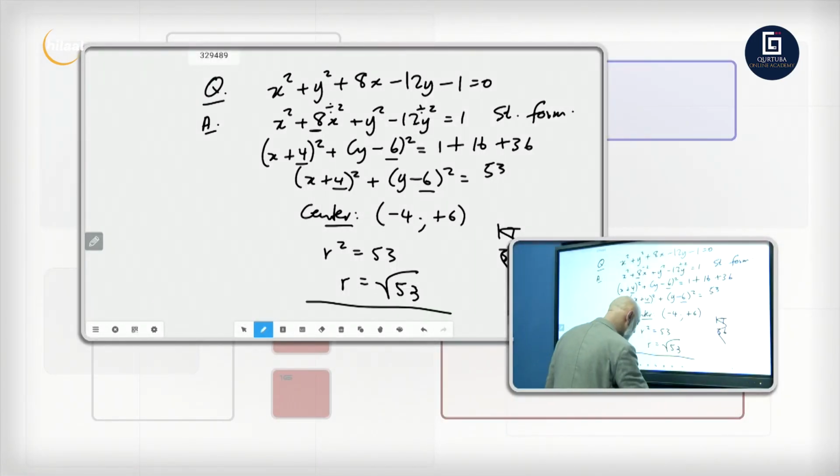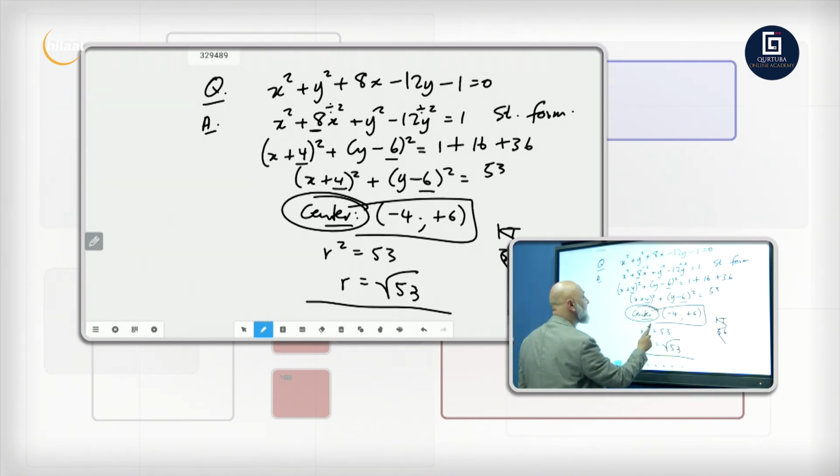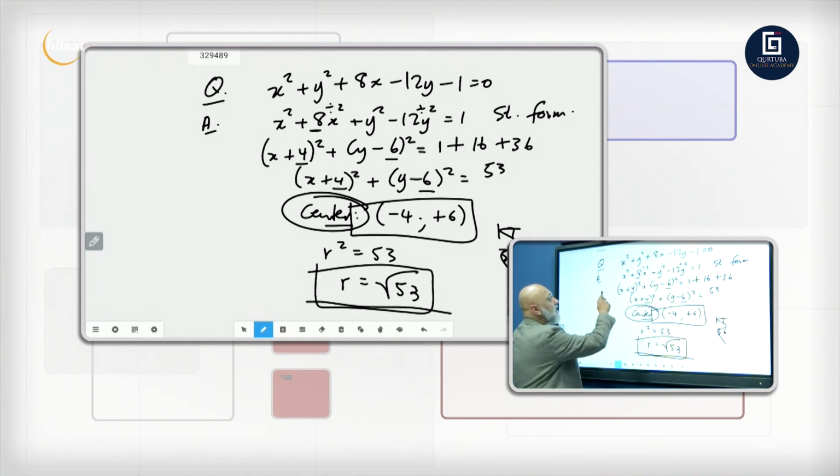And there we go, guys. We are done. So that was the coordinates of your center. That's what you were required to find: the coordinates of the center of your circle and the radius. And how did we do it? We did it by completing the square. We did it by the shortcut of completing the square.